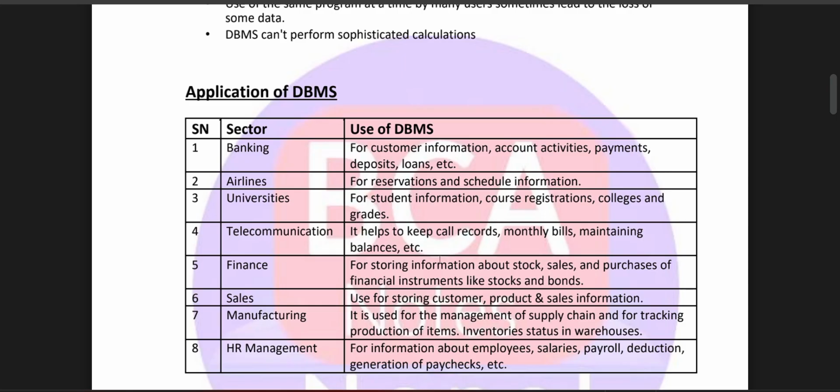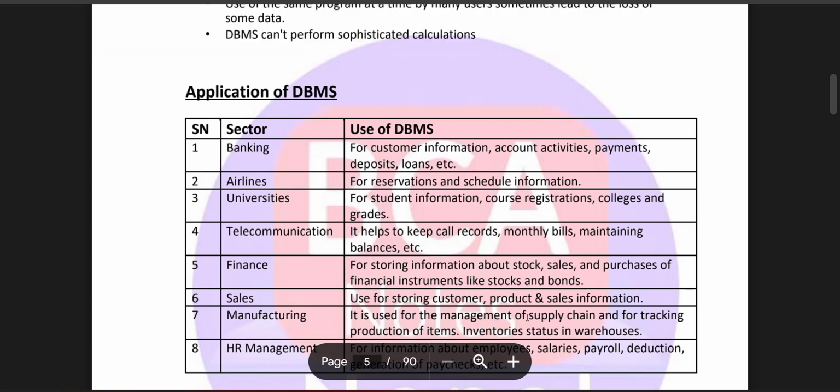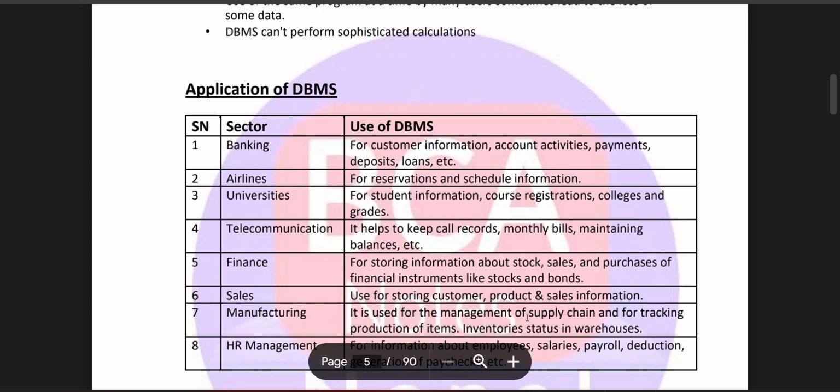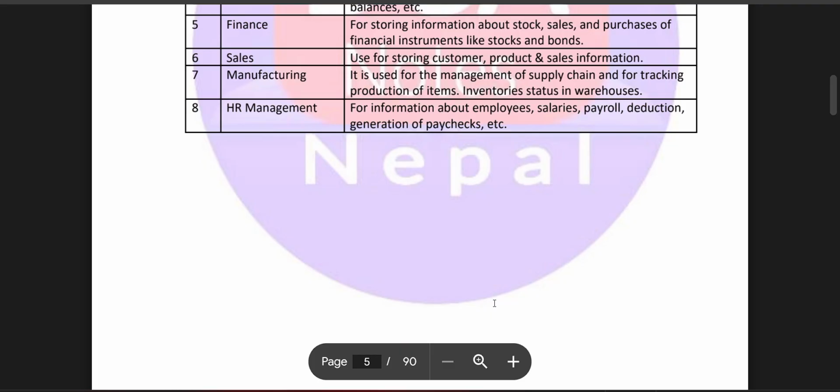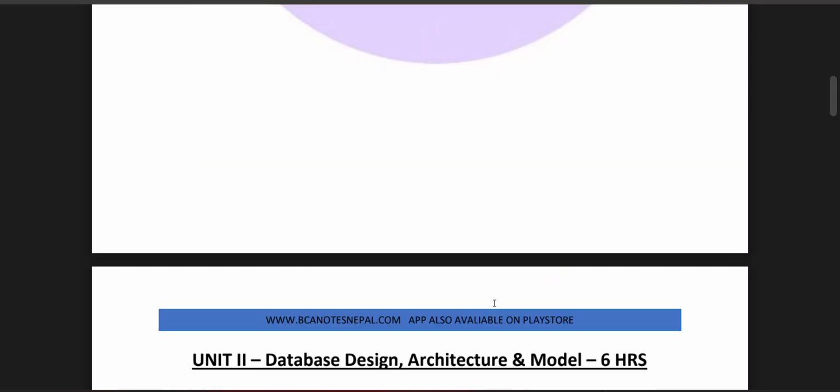Finance: for storing information about stock sales and the purchase of financial instruments like stocks and bonds. Sales: used for storing customer, product and sales information. Manufacturing: it is used for the management of the supply chain, for tracking the production of items and inventory status in the warehouse. HR management: for information about employee salary, payroll, deductions, and paychecks, etc.